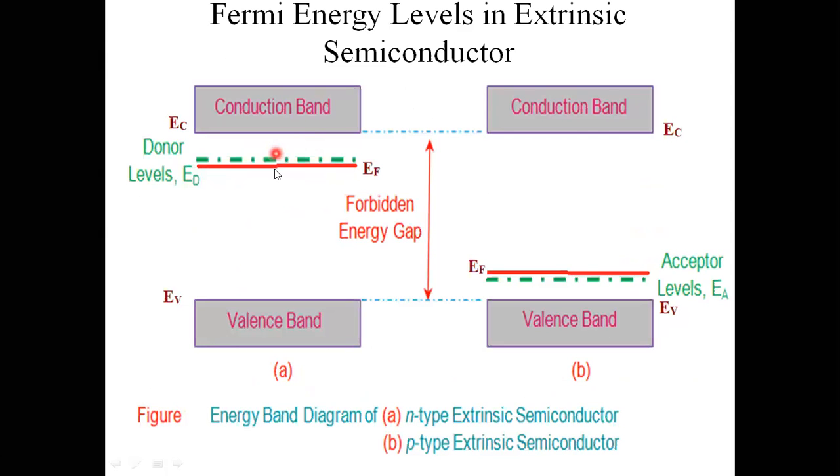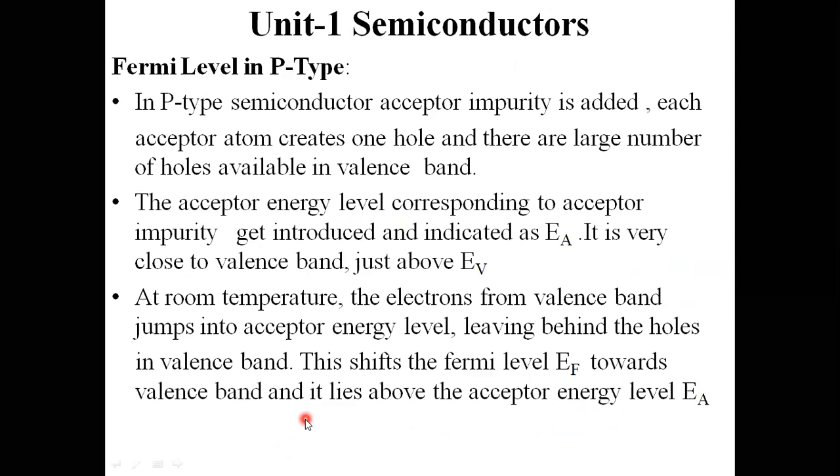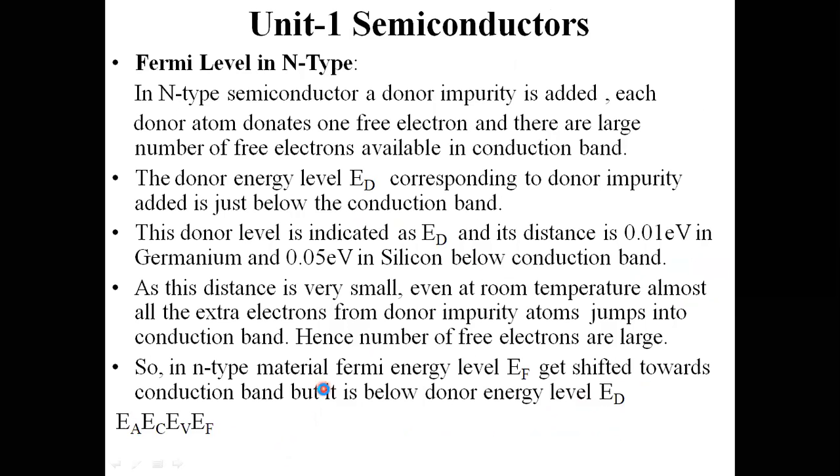The Fermi energy level is slightly below the conduction band. Why? Because majority charge carriers are across this donor energy level as well as the conduction band, but it is below the donor energy level ED. That is the notation given here. EF gets shifted towards the conduction band, but it is below the donor energy level ED. This is about the Fermi energy level in n-type semiconductor material.